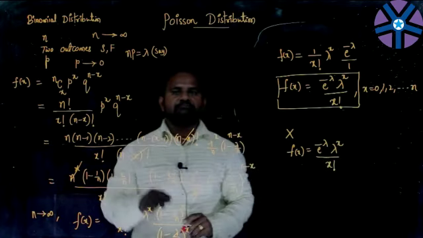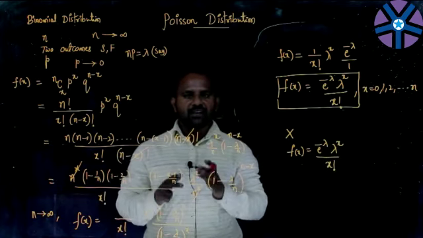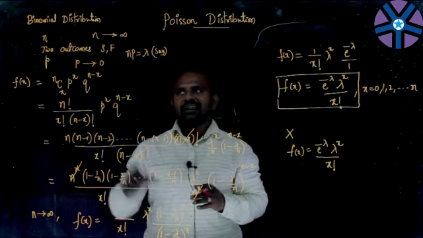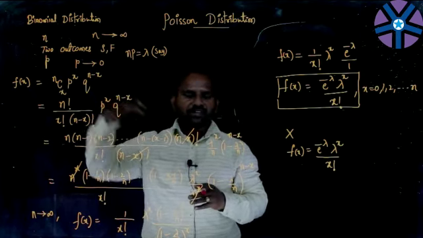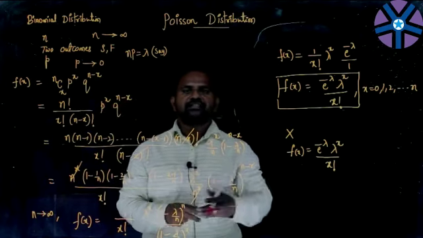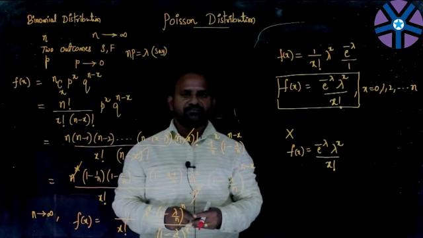But this is taken whenever n is a large number, the probability of success is very small, and n into p, the product of these two, is a constant, not 0 or infinity. In this case, we treat it as the Poisson distribution.